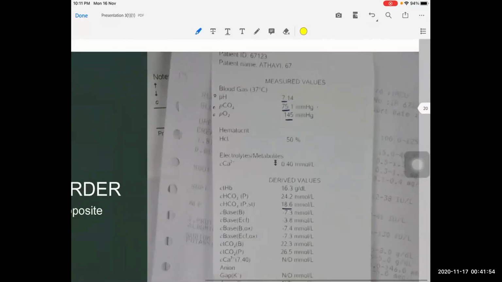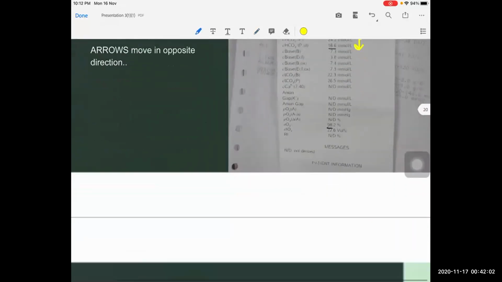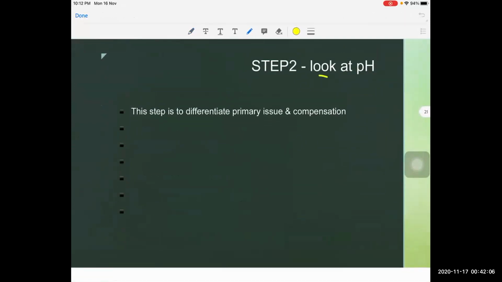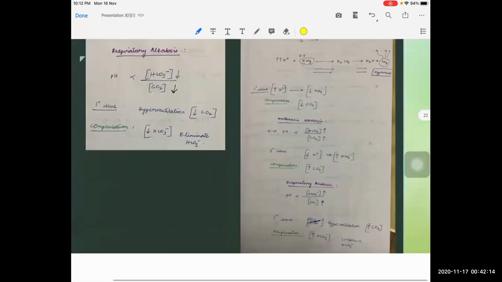Here in this example, the PCO2 is increasing, but the bicarbonate is decreasing. So it is a mixed disorder. So first step is to identify whether it is a simple disorder or mixed disorder. Our step 2 is to look at pH, and we have to correlate to find out which one is a primary disorder and which one is a compensation.